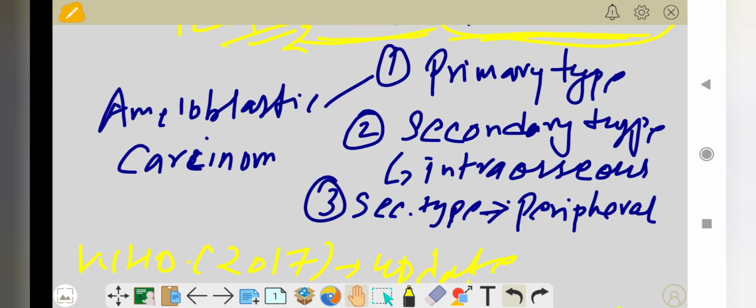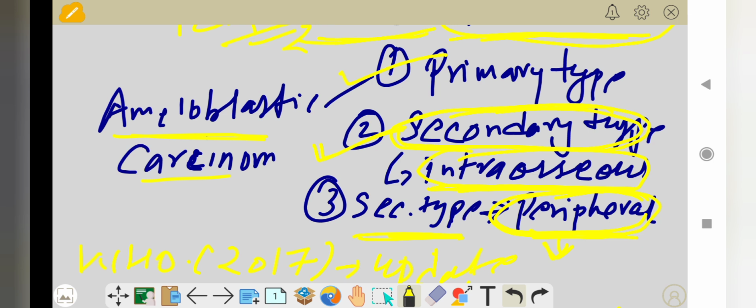The WHO also described ameloblastic carcinoma in two types: the primary type of ameloblastic carcinoma, and the secondary type of ameloblastic carcinoma, that is the dedifferentiated type. The secondary type includes the intraosseous type, which arises within the bone marrow, and the peripheral type, which arises outside of the bone. So this is the basic classification of ameloblastoma described by the WHO in 2005.